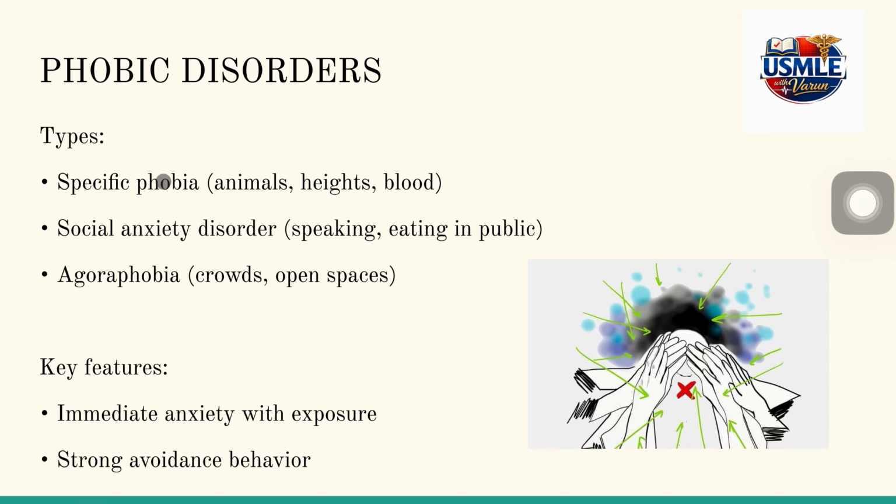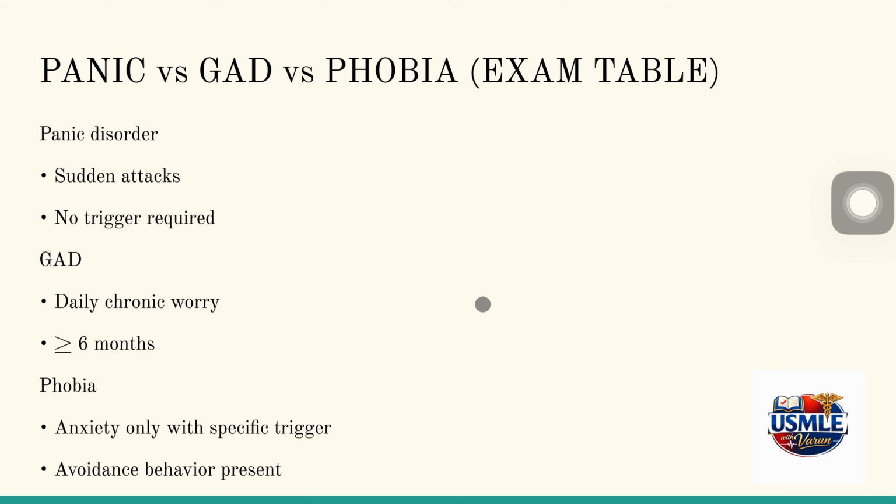Phobic disorders. Types include specific phobia, social anxiety disorder, and agoraphobia. Key feature is immediate anxiety when exposed to a specific trigger and strong avoidance behavior. Panic disorder has sudden attacks with no trigger required. GAD has daily chronic worry for 6 months. Phobia causes anxiety only with a specific trigger and avoidance.